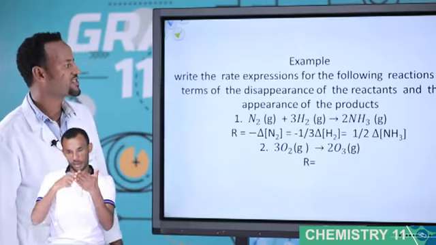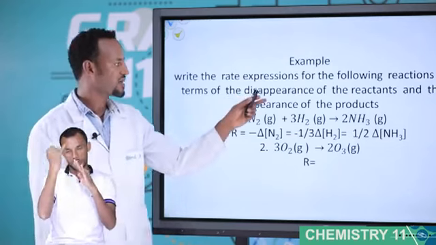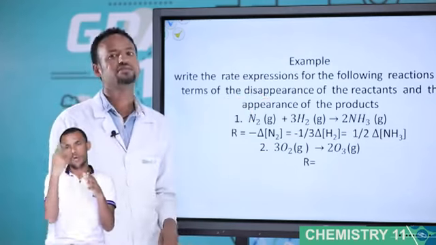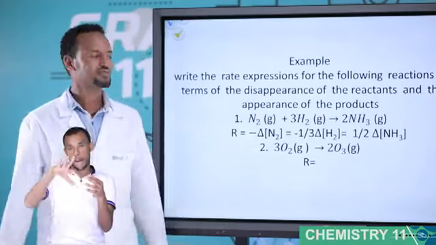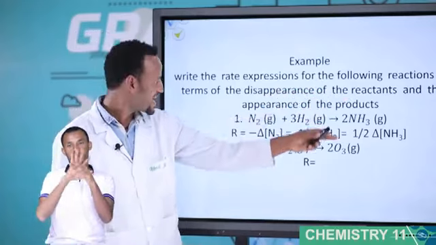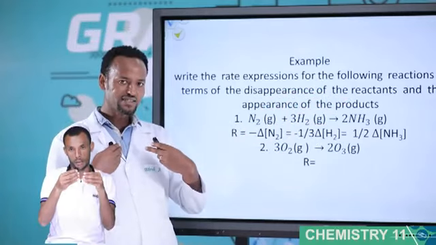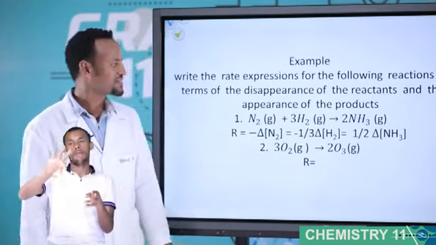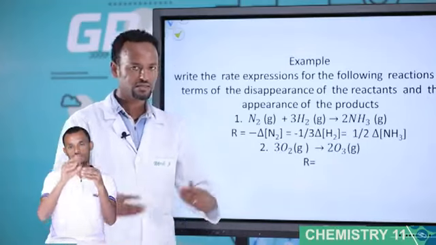Write the rate expression for the following reactions in terms of disappearance. Disappearance is always for reactants, not products. Disappearance is for reactants, appearance is for products, because products are formed and reactants are consumed. These are the terms.